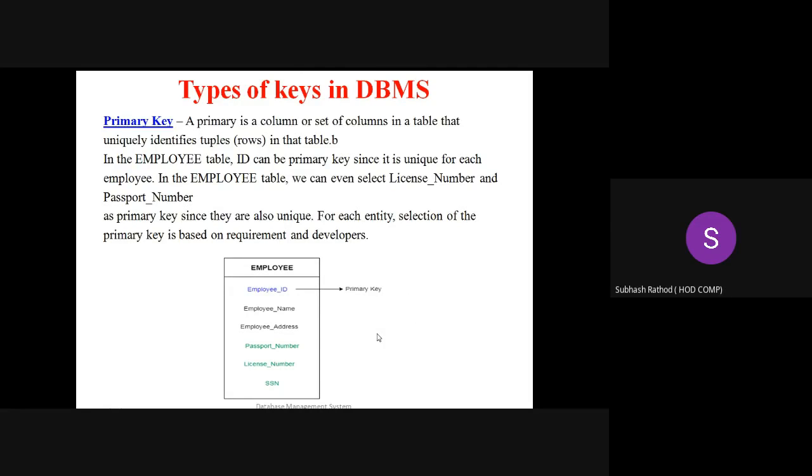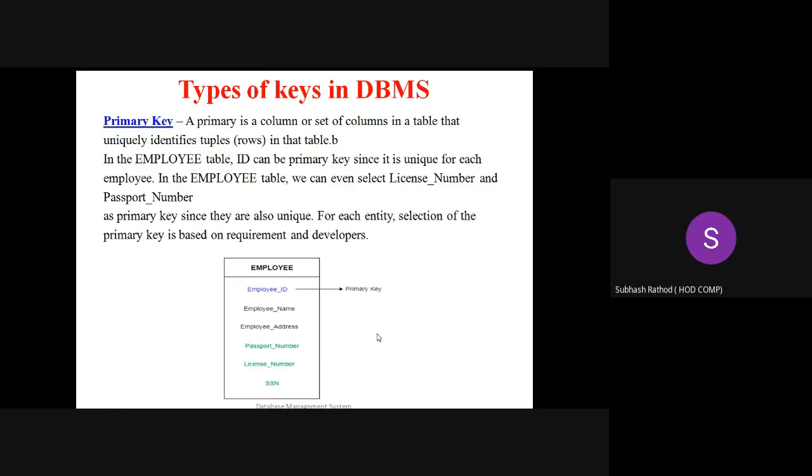A primary key is a column or set of columns. Column means attribute name, field name. So a primary key is a column or set of columns in a table that uniquely identifies the tuple. Tuple means row, in that table. The table name can be a student table. A primary key is a column or set of columns in a table that uniquely identifies a tuple or row in that table.